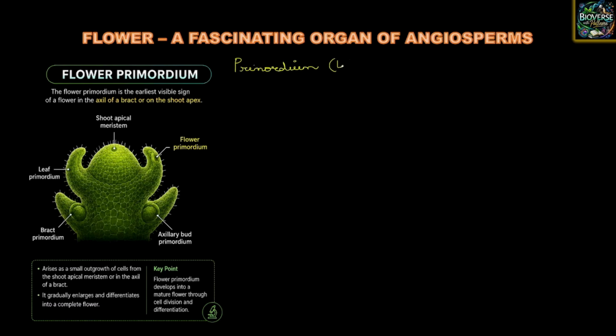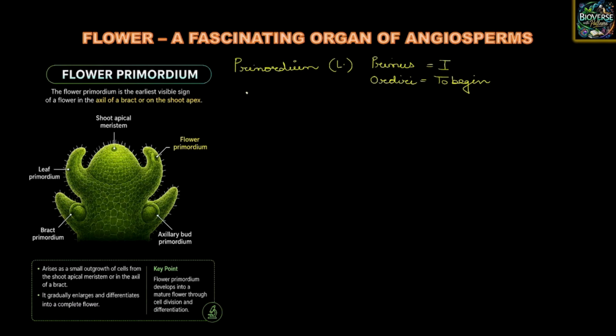First of all, you need to understand that this word has been derived from the Latin word that refers to first. So here the word primus refers to first. And the word ordiri refers to begin or start. So this is something that is going to form the flower.